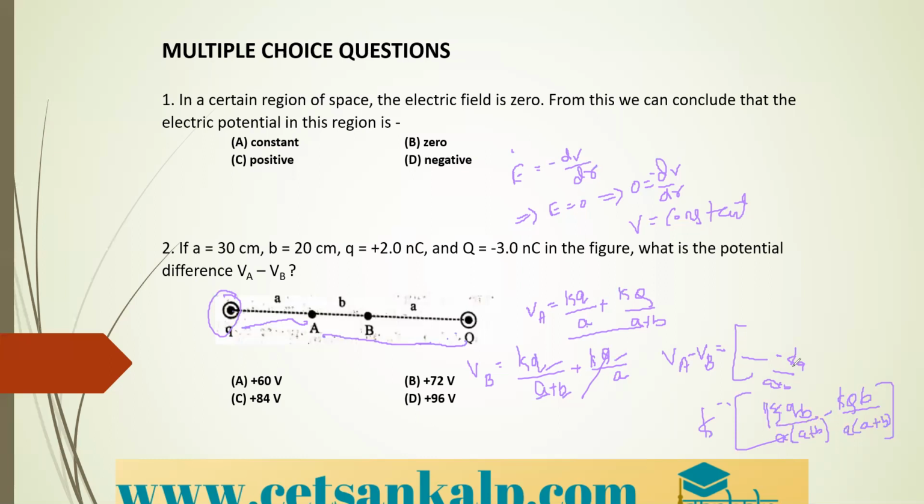Correct. So if you read the sum, you feel it is a little difficult, but the solution is a simple one. Before substituting in the bracket, what you do? Better take the LCM for VA and VB. Whatever answer you get, one term for VA and VB, you can substitute in the bracket of VA minus VB. So that simplification will be easy for you as all the values are given.